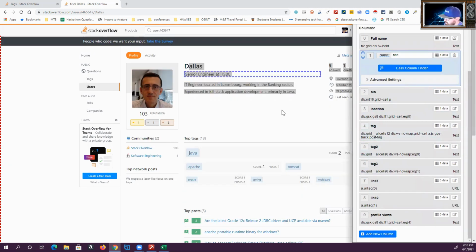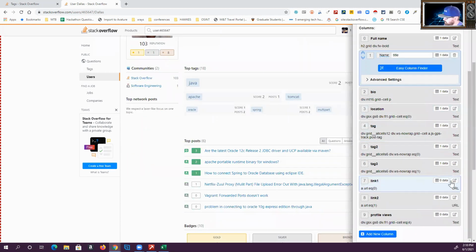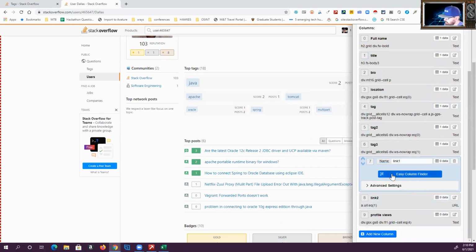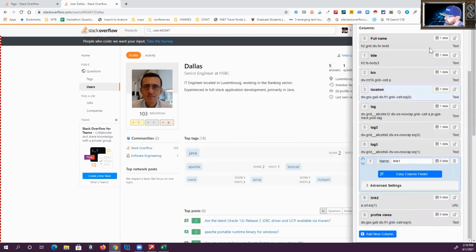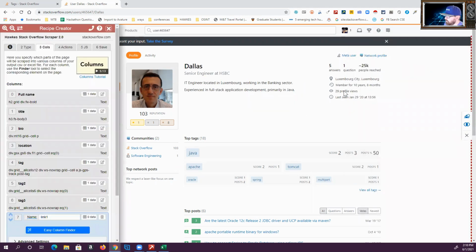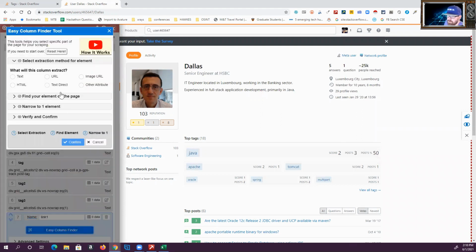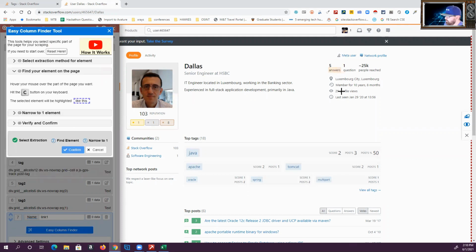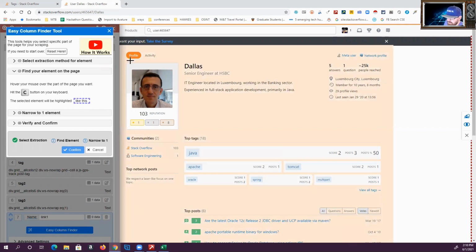Now, when you get down to the links, let me show you what the links look like. I need to move this over there. Okay, he doesn't have any links, but if you saw a Twitter profile here or something like that, it's the same sort of process. You use the easy column finder. Instead of pushing text, you would push URL, and then you would find the URL wherever it is and push C, and then you can look at the data set.